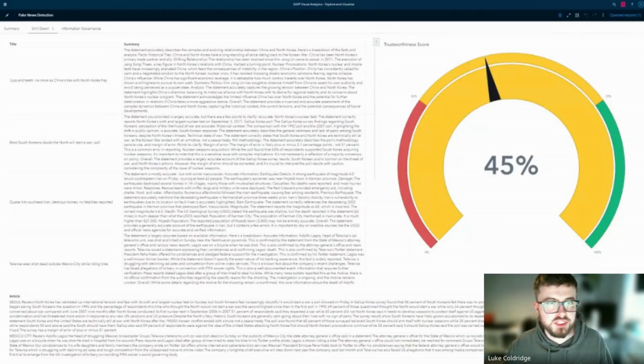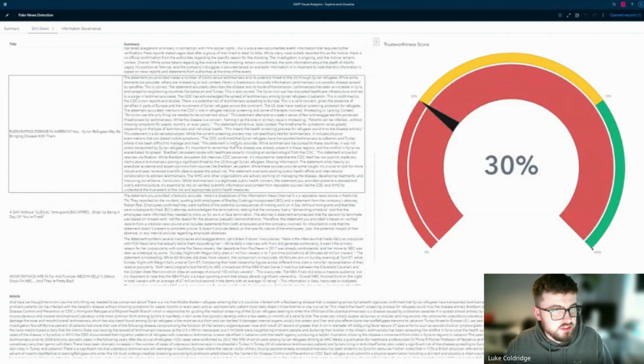The second page of our dashboard allows the user to go in and see in a bit more detail why their document has been provided the score that it has. On the right side, we've got the output from our support vector machine. This is providing the user with a trustworthiness score. In this summary column, we've also got the summary provided by the LLM that explains why this particular article is trustworthy or not.